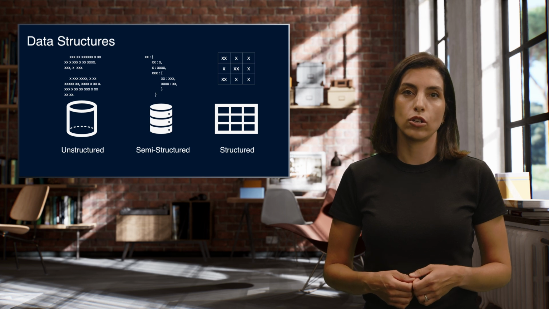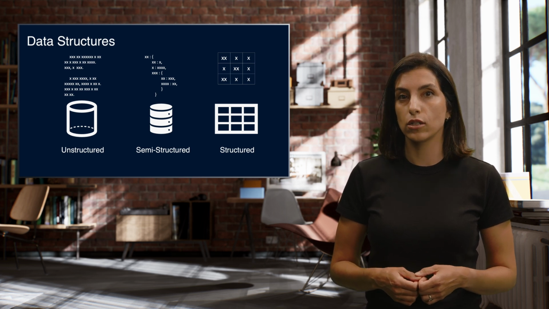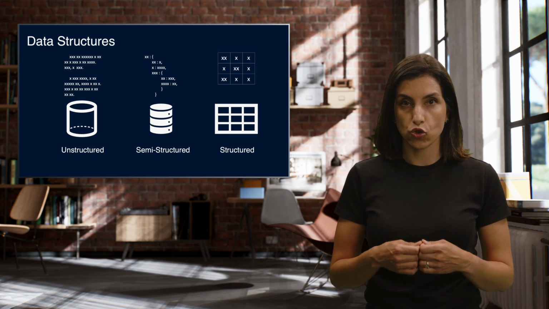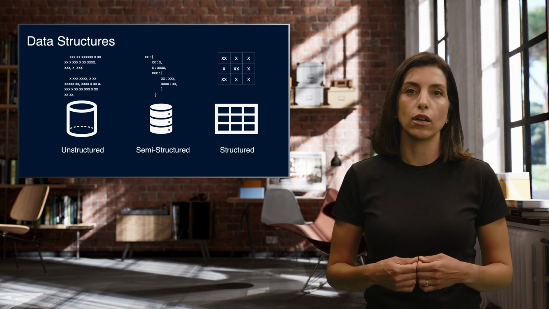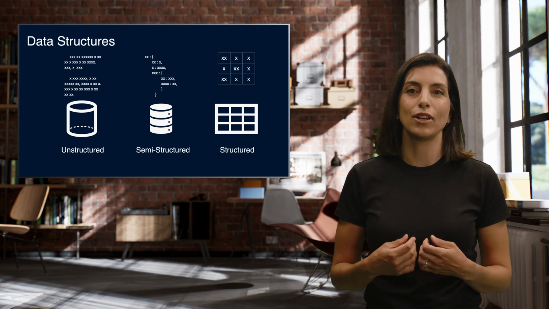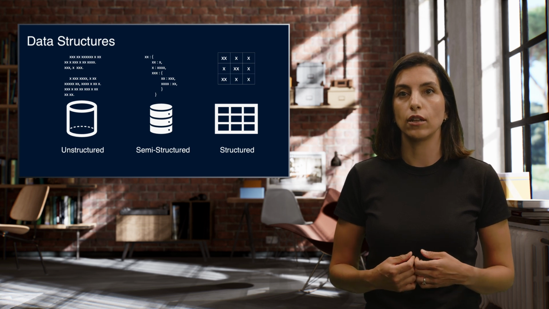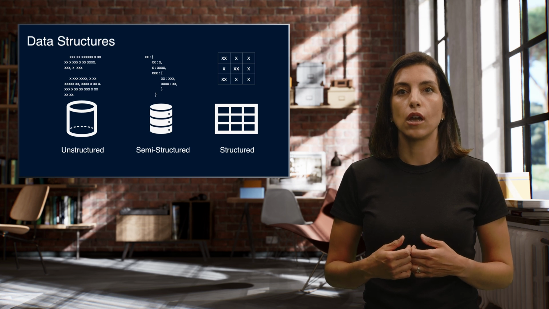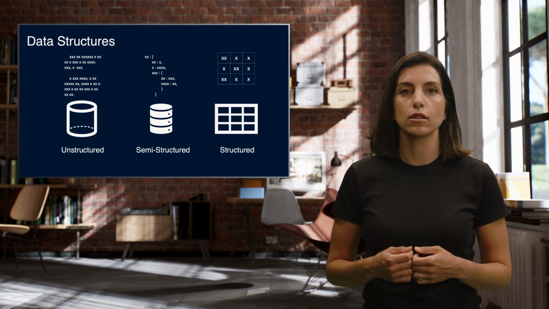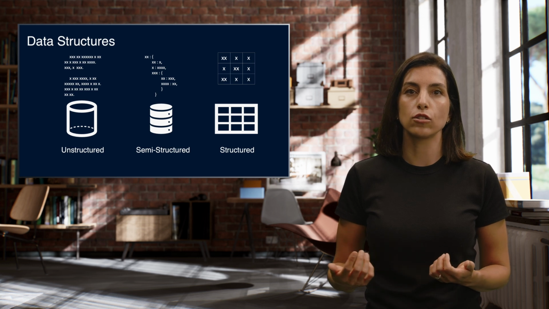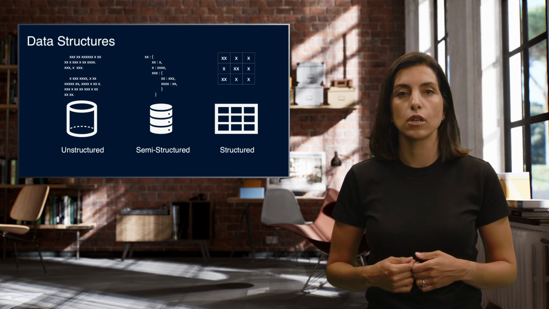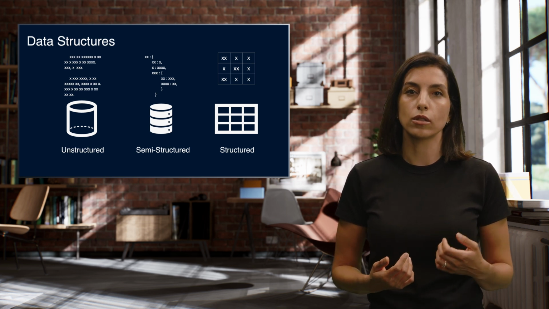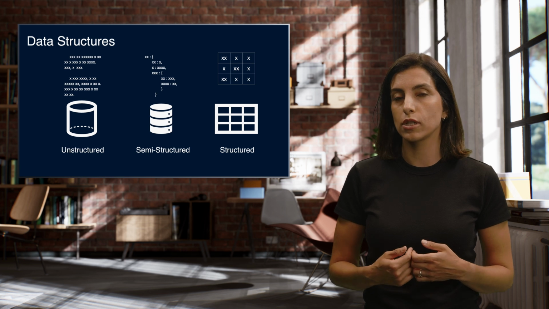Lastly, we have semi-structured data, which is the favorite data structure for AI researchers. This type of data falls between structured and unstructured data. It does not reside in a fixed format like structured data, but contains tags or markers to separate elements, making it somewhat easier to analyze. Examples include XML files, JSON documents, email messages. Semi-structured data provides a balance, offering flexibility while still retaining some level of organization.